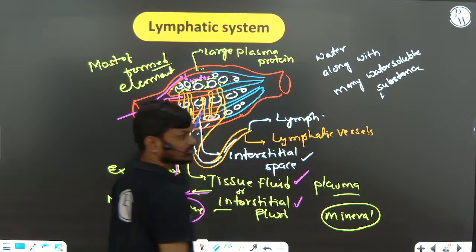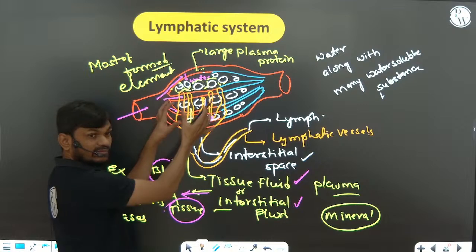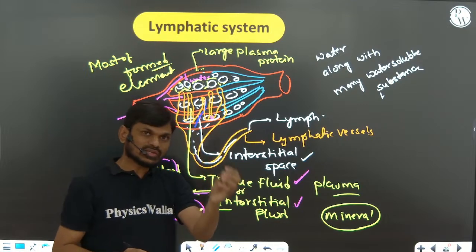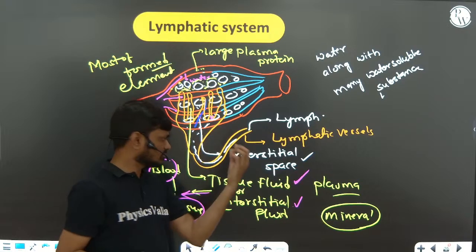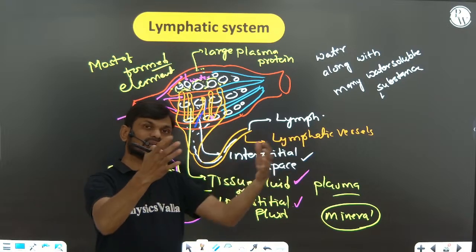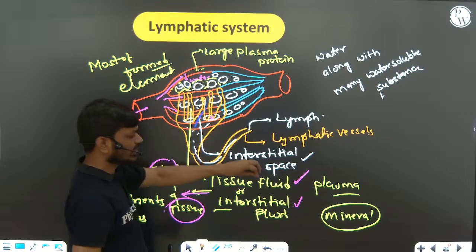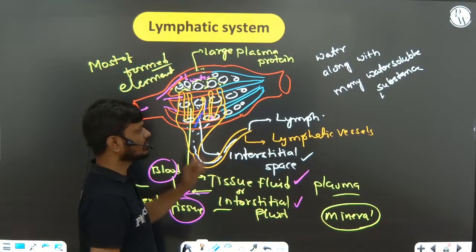What is lymph? The interstitial fluid or tissue fluid which enters the lymphatic vessels. Once the tissue fluid enters a lymphatic vessel we call it lymph.